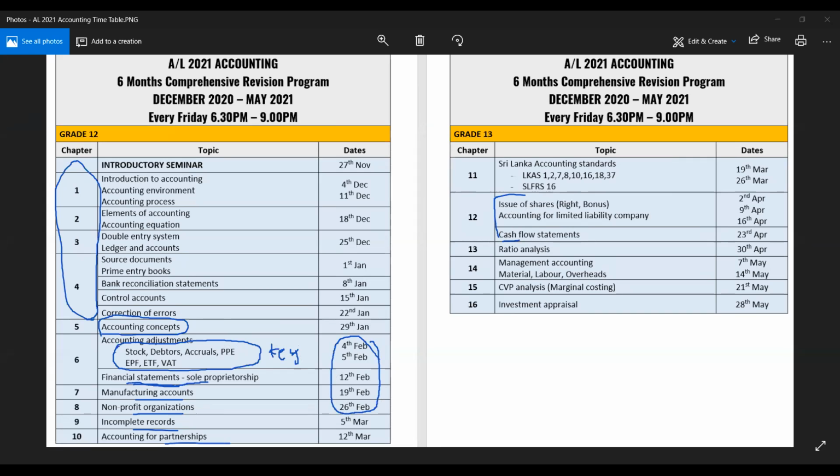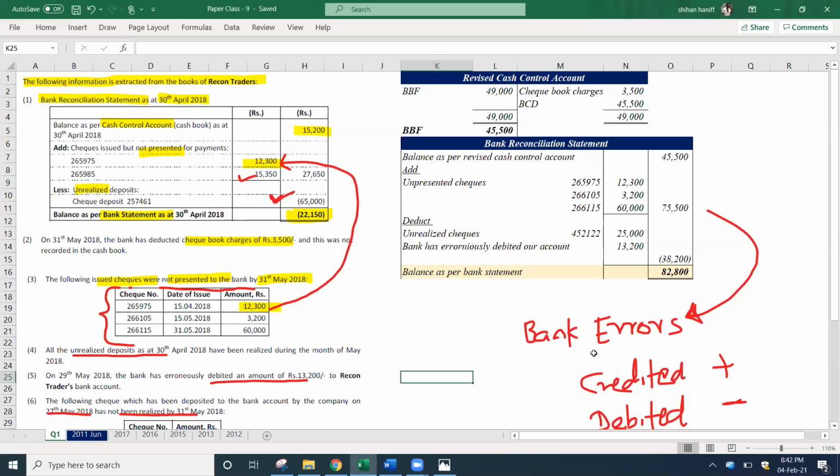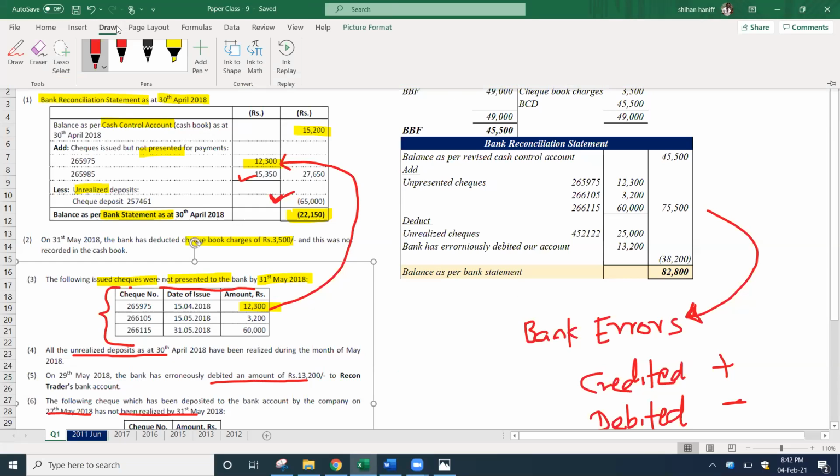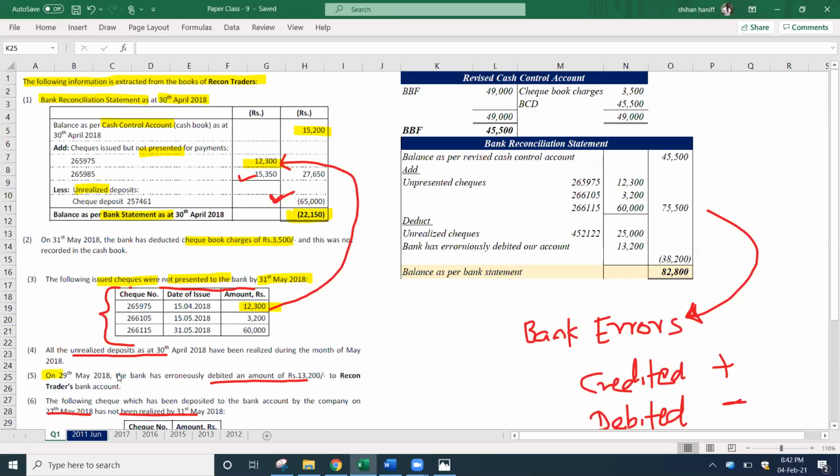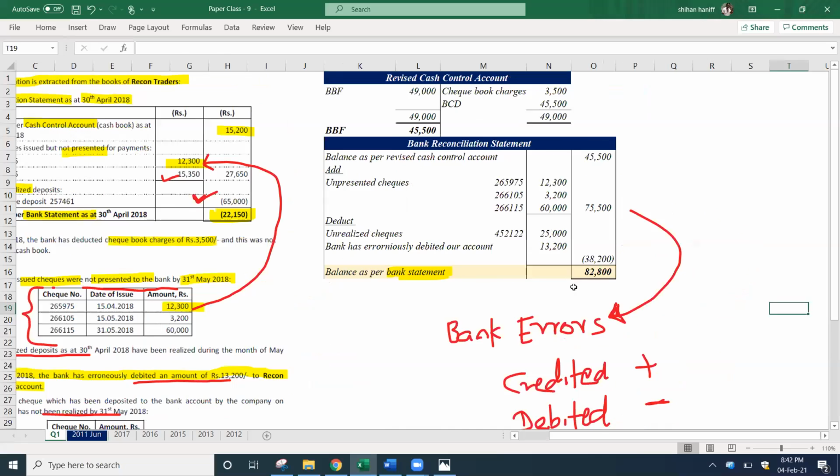Okay, so any other doubts? There were some more questions. Let me answer them. So can you explain the fifth question? Fifth question is this: on 29th May, the bank has erroneously debited an amount of 13,200 to Recon Traders bank account. So if they have debited our account, the bank statement balance is less. Let me put it in another way.